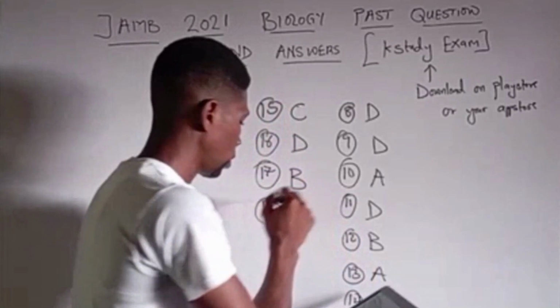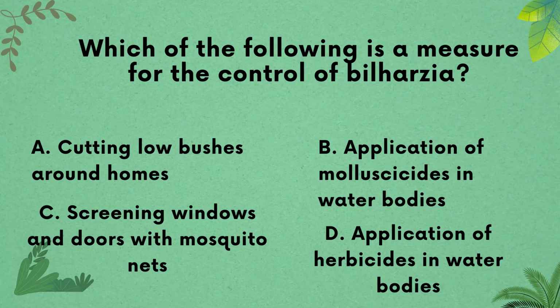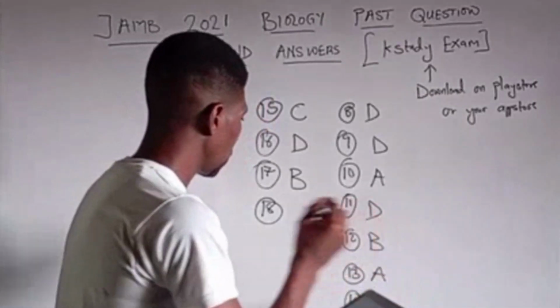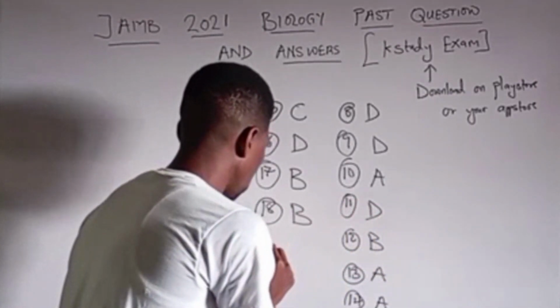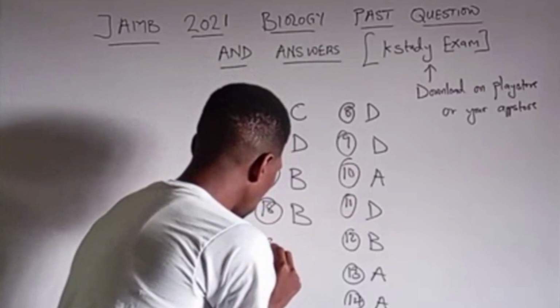Let's see question 18. Question 18 says, which of the following is a measure for the control of Babesia? Babesia is also known as schistosoma, found in freshwater snails. A, cutting low bushes around home. B, application of molluscicides in water bodies. C, screening windows and doors with mosquito nets. And D, application of herbicides to water bodies. The right answer to question 18 is B. Application of molluscicide in water bodies. When you apply these chemicals, it hinders the growth and the reproduction and the existence of this particular substance within that environment.